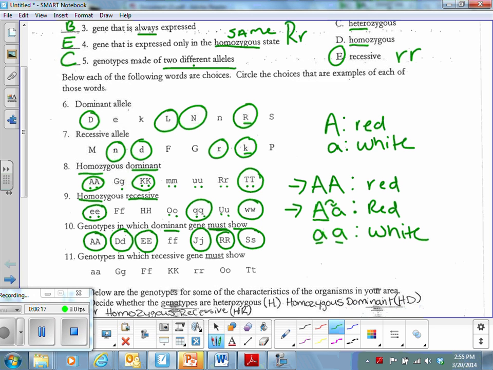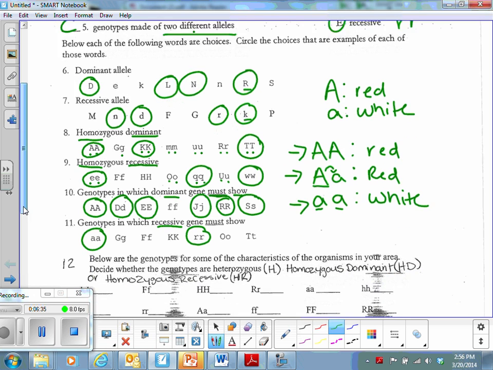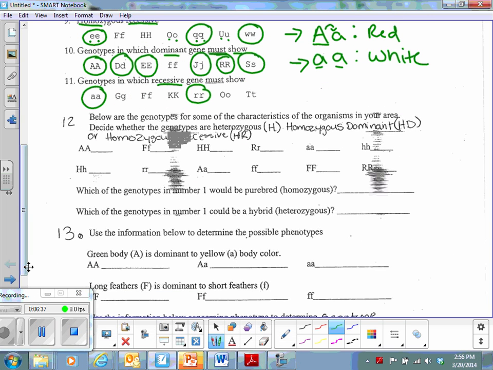All right, then we take it to number 11, genotypes in which recessive genes must show. So remember, the only time I'm going to see the recessive trait is when I'm homozygous recessive. So I'm looking for homozygous recessive examples. Only found 2 there. Good job. All right, let's keep on rolling.